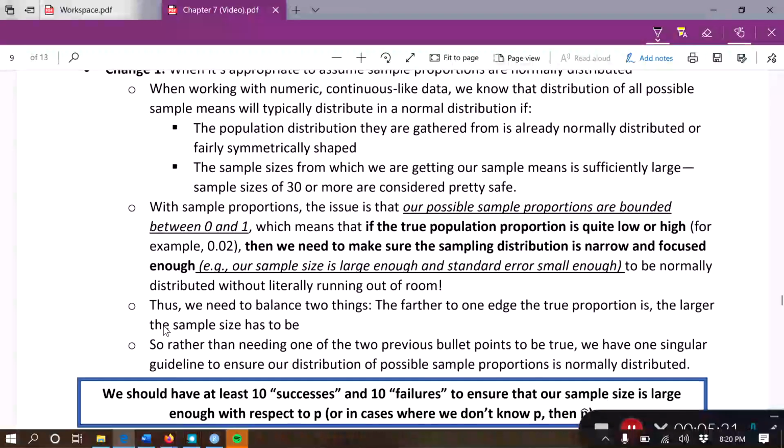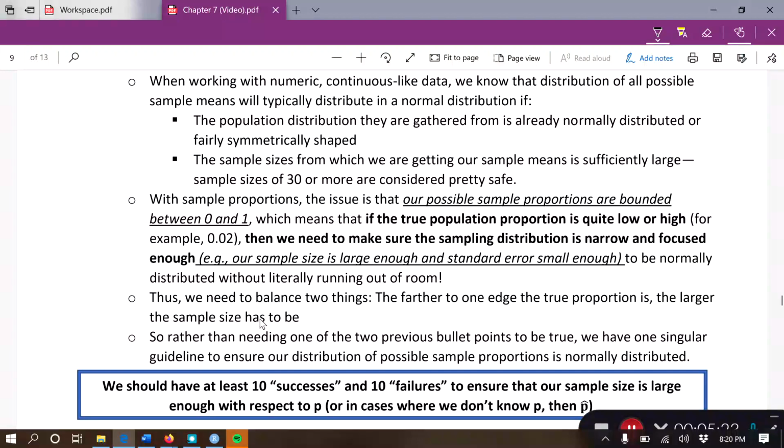So that is the assumption that we're going to need to make here: in order for my distribution of sample proportions to be normally distributed, and for me to use these confidence interval properties that I'm using, we should have at least 10 successes and 10 failures in our sample. In other words, we should be far enough away from either edge that our distribution should be normally distributed in that case.